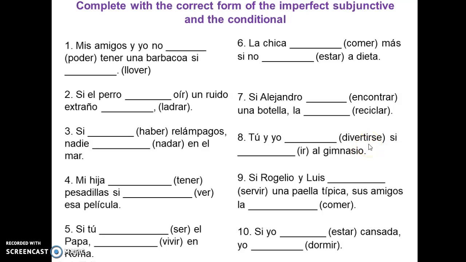So this is the practice that I've prepared for you. We need to complete with the correct form of the imperfect subjunctive and the conditional. So you need to decide where you need the verb in the imperfect subjunctive and where it needs to go in the conditional.